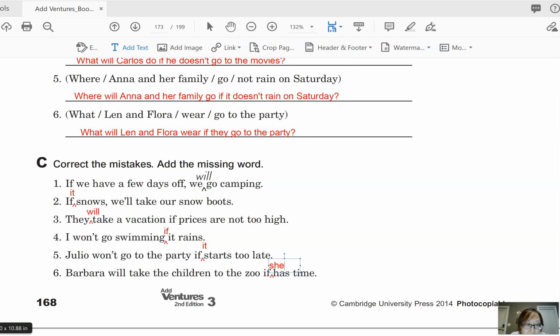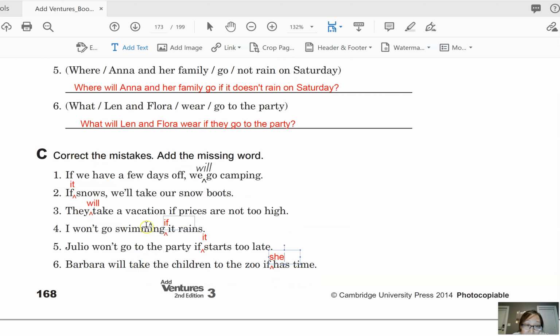If she has time. Okay, and finally, I want you to make questions for each of these sentences. So go ahead and pause the video one more time, and you can continue when you are finished. Okay, so for number 1, we can ask, what will you do? And in this case, you is plural. What will you do if you have a few days off? Okay, and the short answer is, we will go camping.